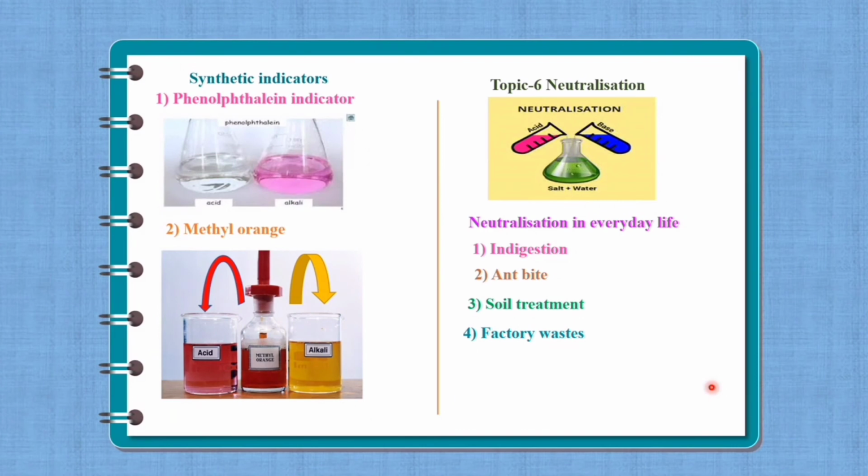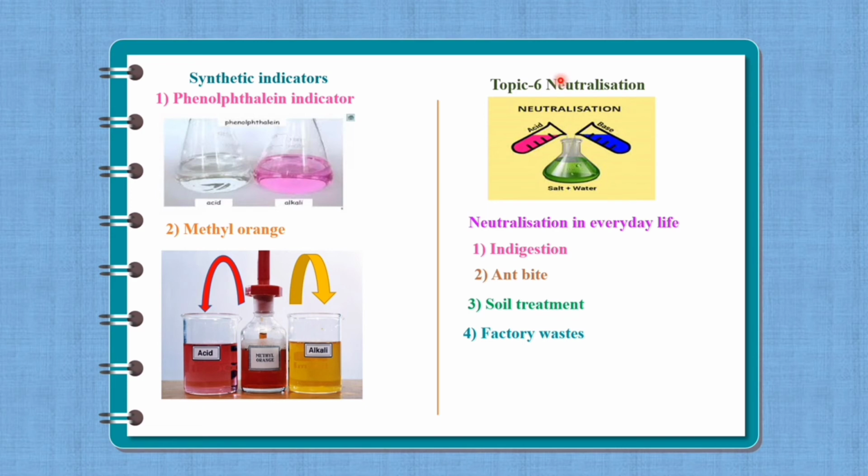Second type of indicators are synthetic indicators. Synthetic indicators are man-made indicators. Number 1 is phenolphthalein indicator. If we add phenolphthalein indicator to an acidic solution, it remains colorless. If we add phenolphthalein indicator to an alkaline solution, its color changes to pink. Methyl orange indicator is orange in color. When methyl orange indicator is added to an alkaline solution, its color changes to yellow. When added to an acidic solution, its color changes to red.